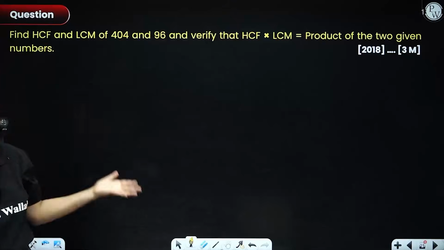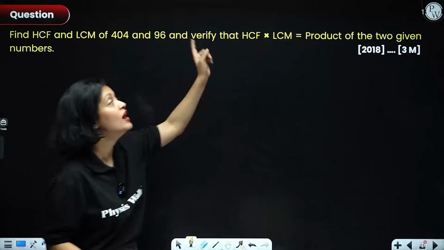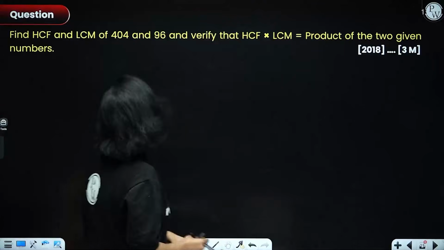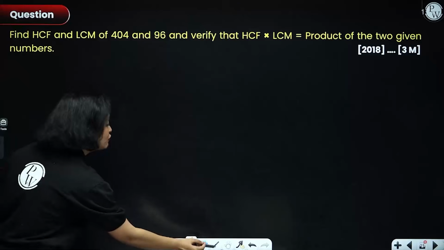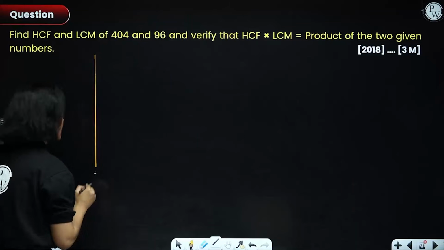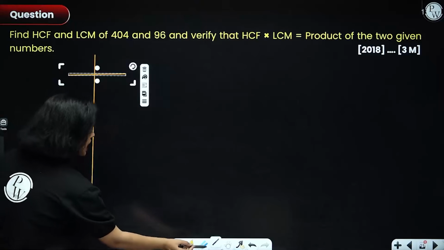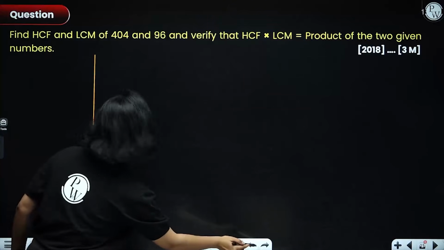We have to find the HCF and LCM of 404 and 96, and we have to verify also that HCF into LCM is equal to the product of the given numbers. Okay, so let's start by figuring out HCF and LCM. For that, we would need the prime factorization of 404 and 96. So let us start from there.